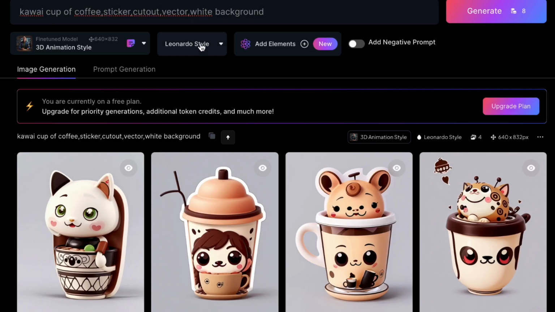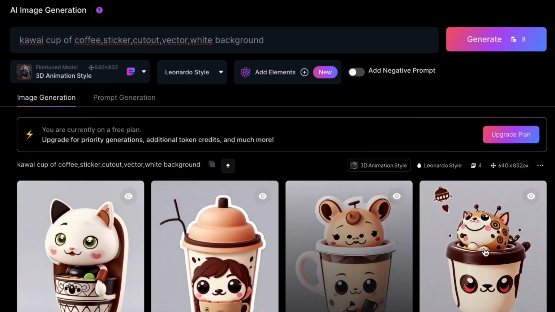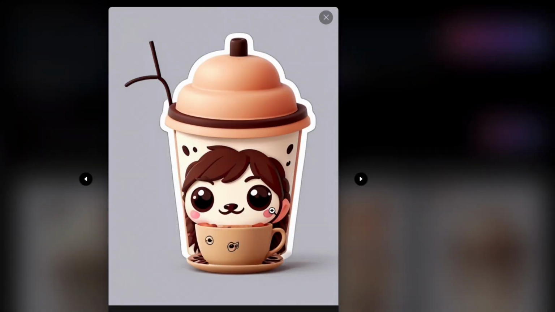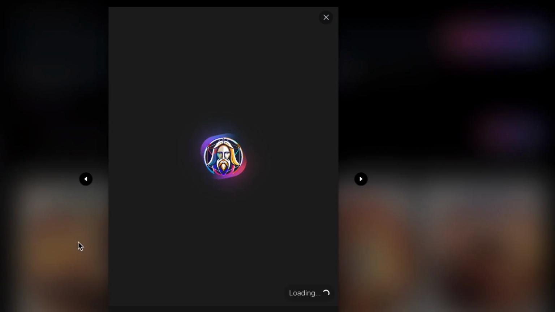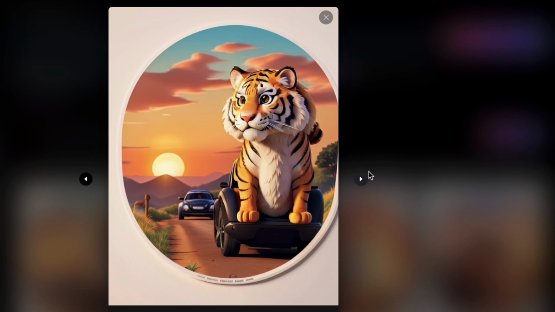Now, I will enhance the resolution of these stickers and craft a few additional designs. Here are our next two products. A round sticker of a car driving into the sunrise and a cool tiger sticker. Both are fantastic and ready for sale.